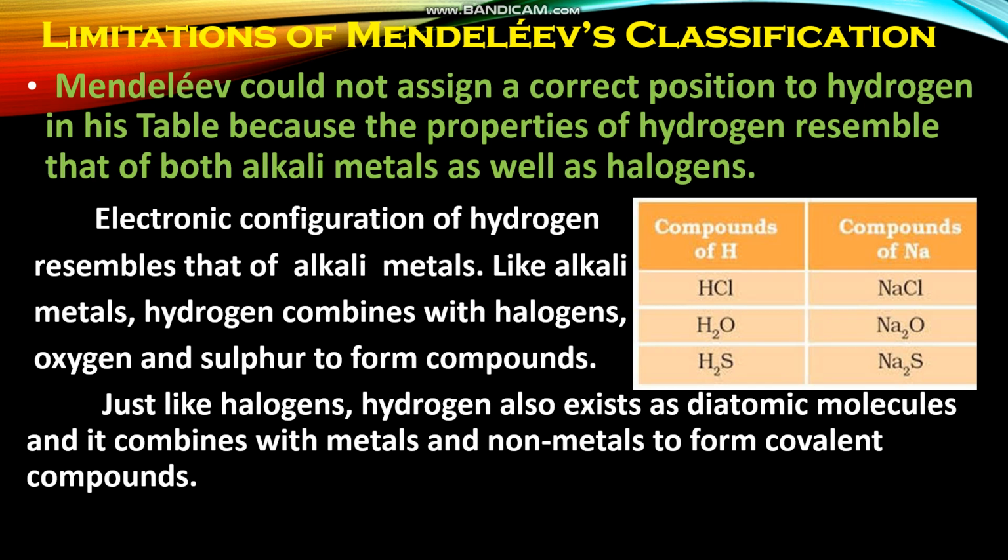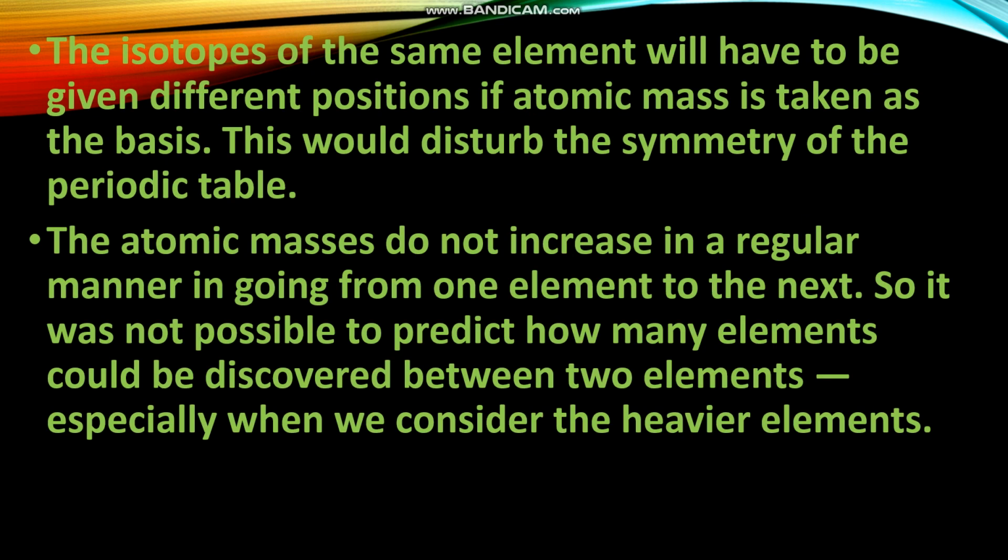This is one of the limitations. Let us see the other limitation. The isotopes of the same element will have to be given different positions if atomic mass is taken as the basis. This would disturb the symmetry of the periodic table.